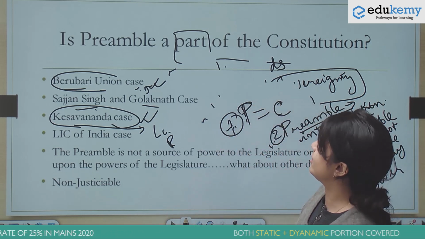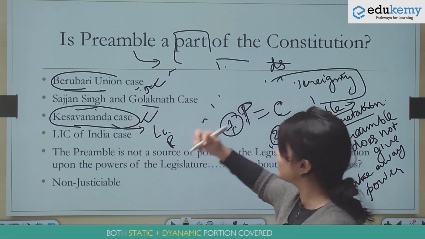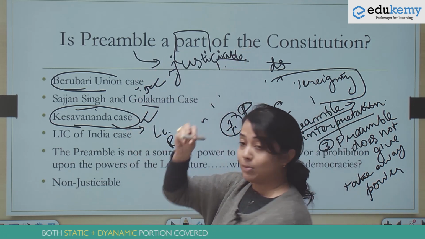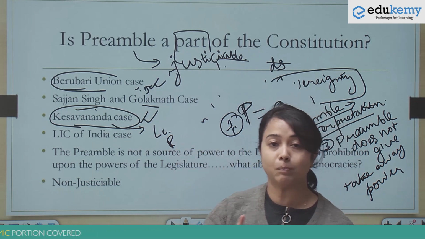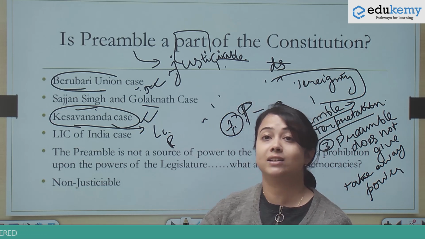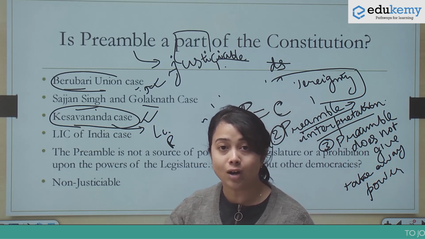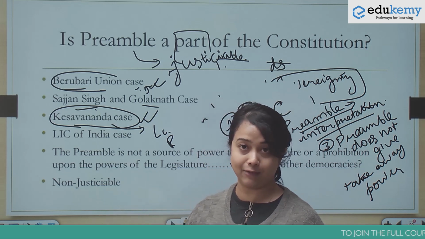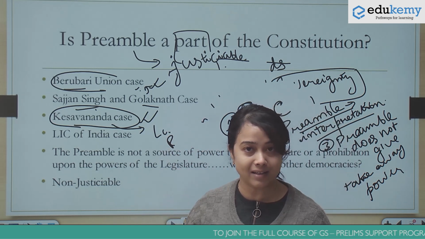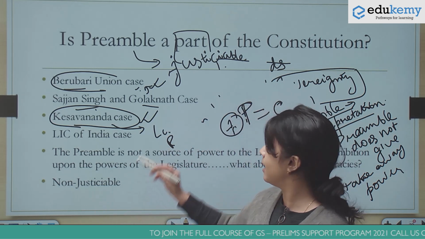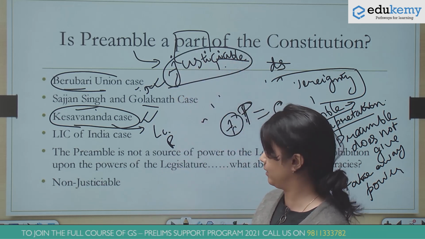This is directly related to the question as to whether the preamble is justiciable or not. And if you remember the first question that I showed you, the question was whether the preamble is a part of the Constitution and whether it has legal effect. So the answer to that is that it does not have any independent legal effect unless and until that provision is included in the fundamental rights, then it becomes justiciable. But in itself, the preamble is not justiciable.